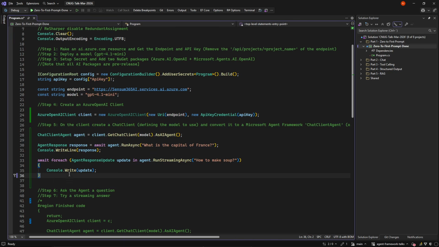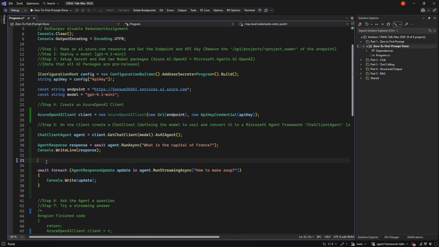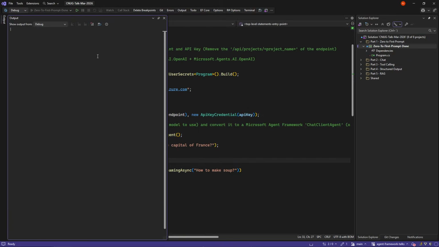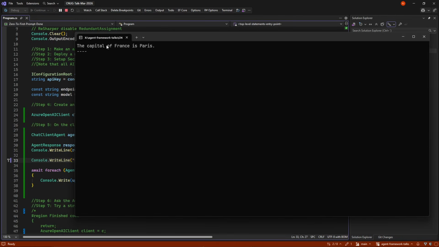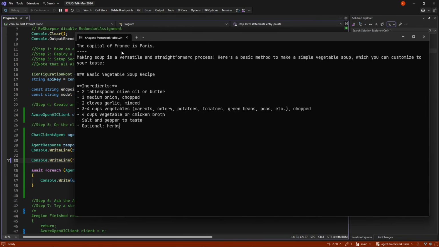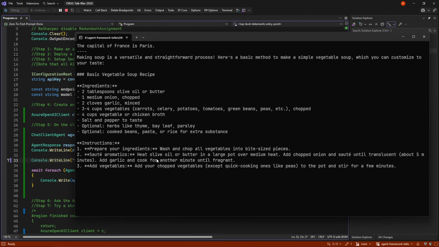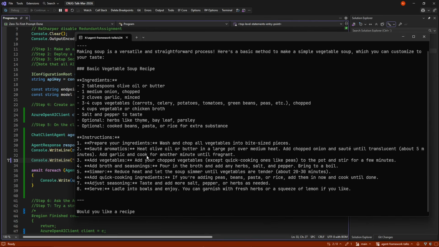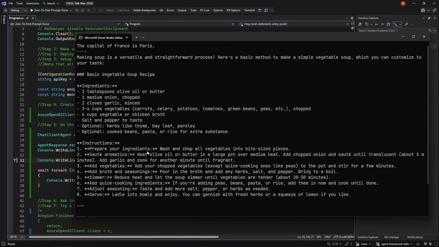And if we do it like that, let's quickly put in a couple of WriteLines here so we can see where we are. Something like that. Then we should see the first comes back with the capital of France, and then we can see a streaming result back word by word instead of running.